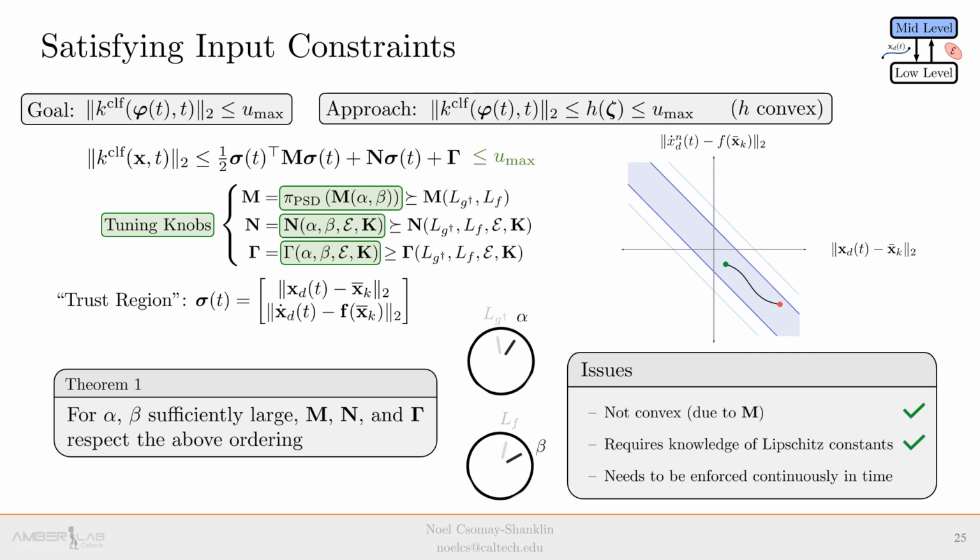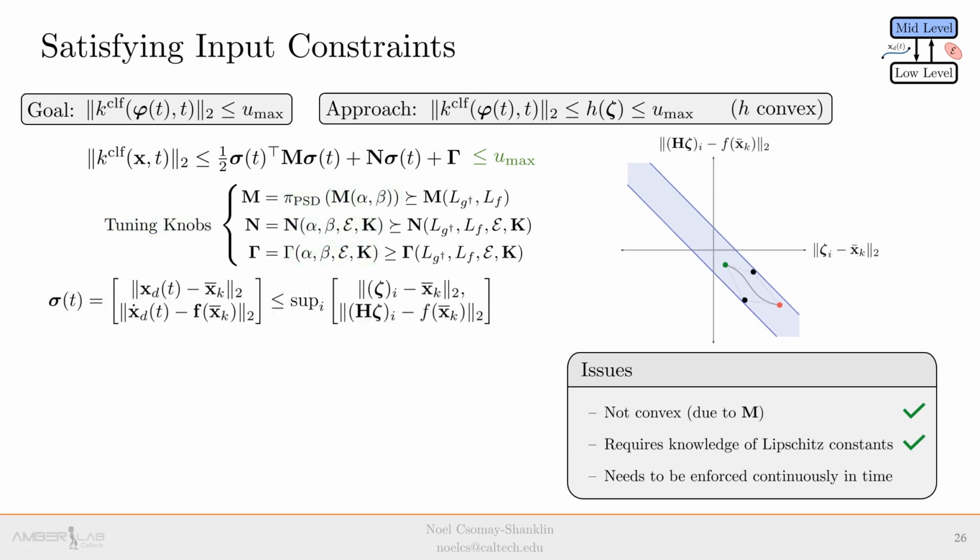Next, we can replace the Lipschitz constants with tuning knobs. Specifically, in the work, we show that the values of M, N, and gamma as a function of the parameters alpha and beta satisfy a monotonicity property, meaning that for sufficiently large values of alpha and beta, guarantees are preserved. This is a useful development because this gives some degrees of freedom in the design process, and in practice, desirable performance may be achieved long before the true Lipschitz constants would predict.